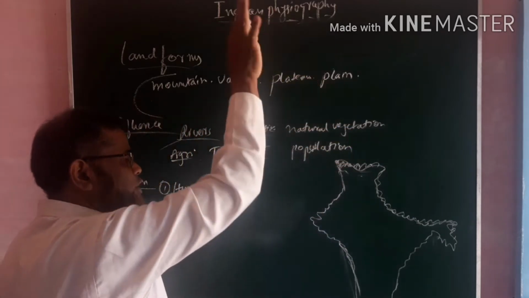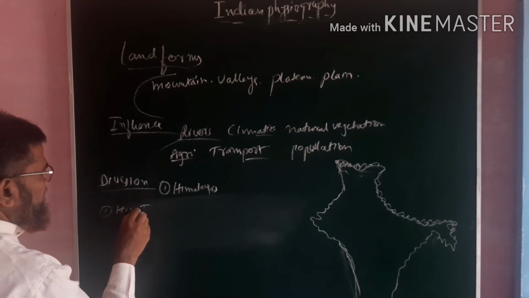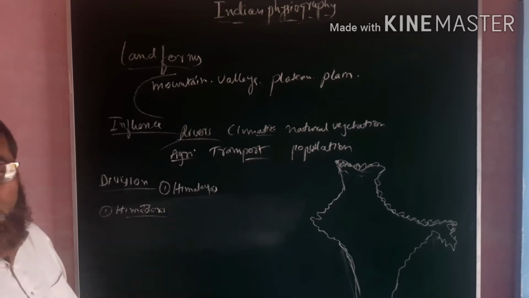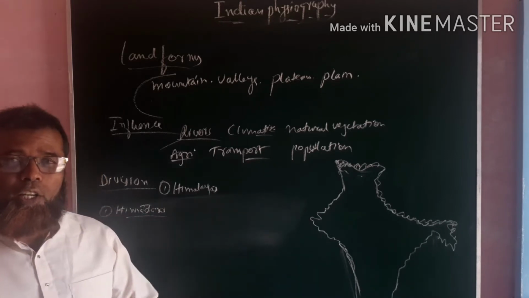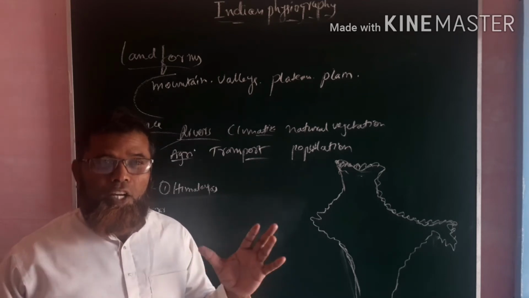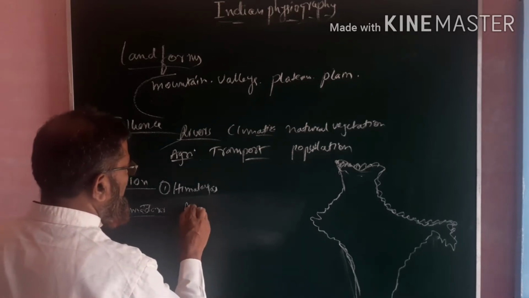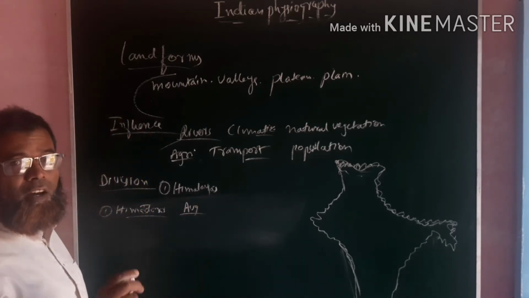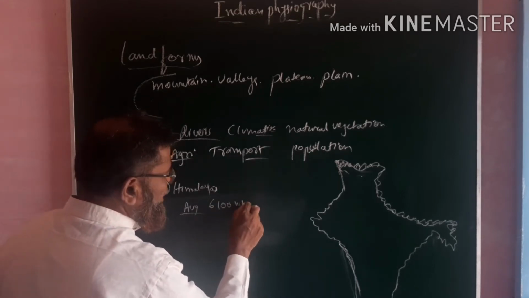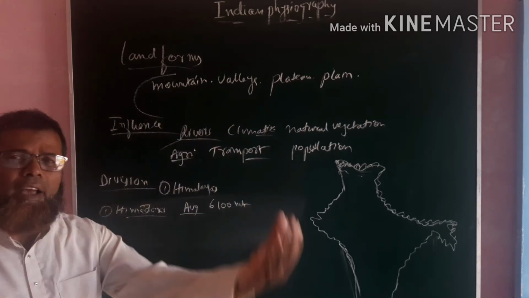If you come from the topmost position, the first position is called Himadri. Here, Himadri is a very important and the highest part of the Himalayas, and it is continuous, with an average height of 6,100 meters, and some ranges are much higher.